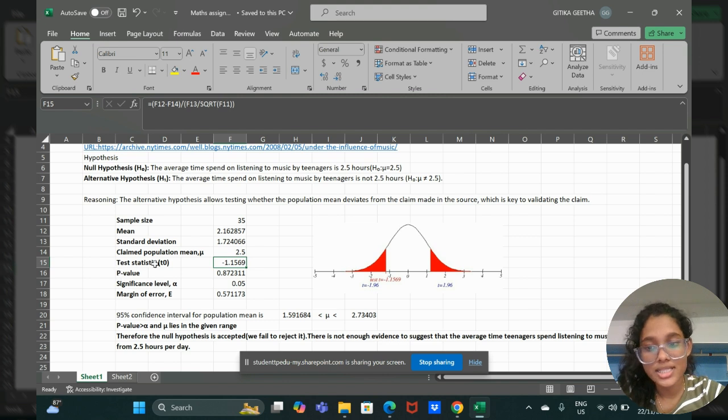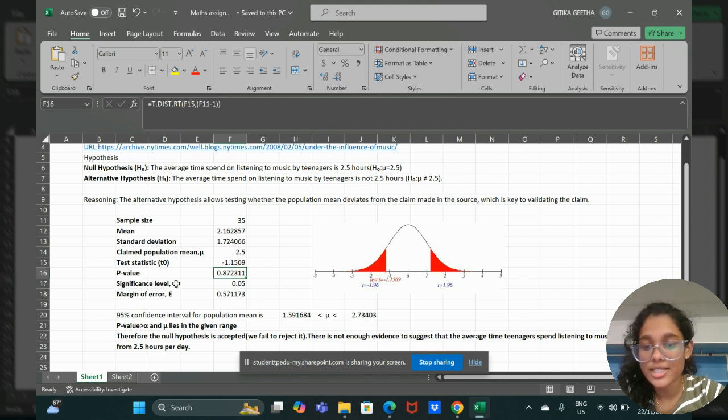Next, using the statistic value, we have found the p-value. The p-value is 0.872311, and the formula used is T.DIST.RT of F15 comma F11 minus 1. F15 is the test statistic value and F11 is the sample size. Using the p-value and the significance level, we come to the conclusion whether the hypothesis is valid or not, whether the claim is valid or not.